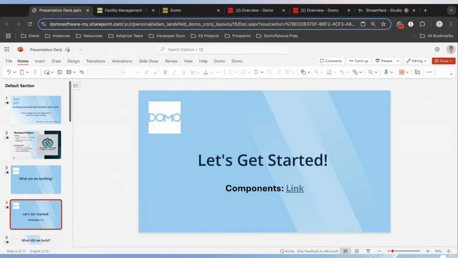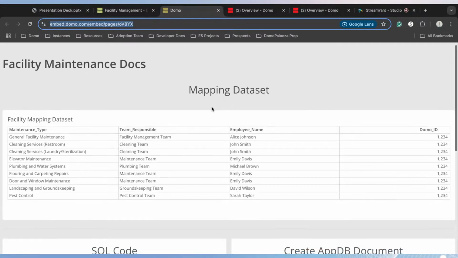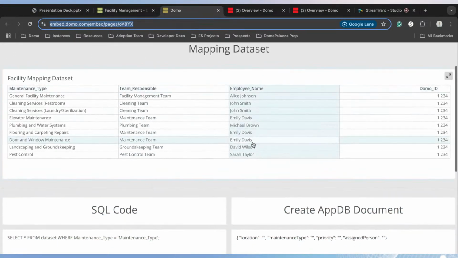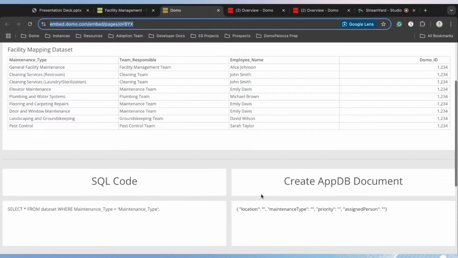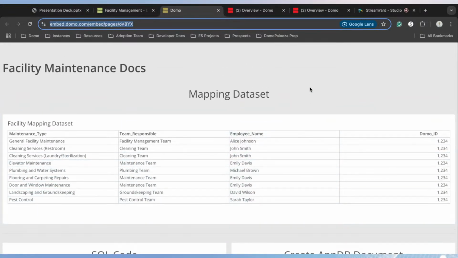So with that, in the chat, there should be a link to a publicly available Domo dashboard. And this Domo dashboard has all the assets that we're going to use in today's session. So we have a data set that we're going to copy and paste in, a little bit of code. And when I say code, don't start to freak out. This is going to be really simple, and we'll walk through all of it. But all the resources that you're going to need in this session will be in that chat.